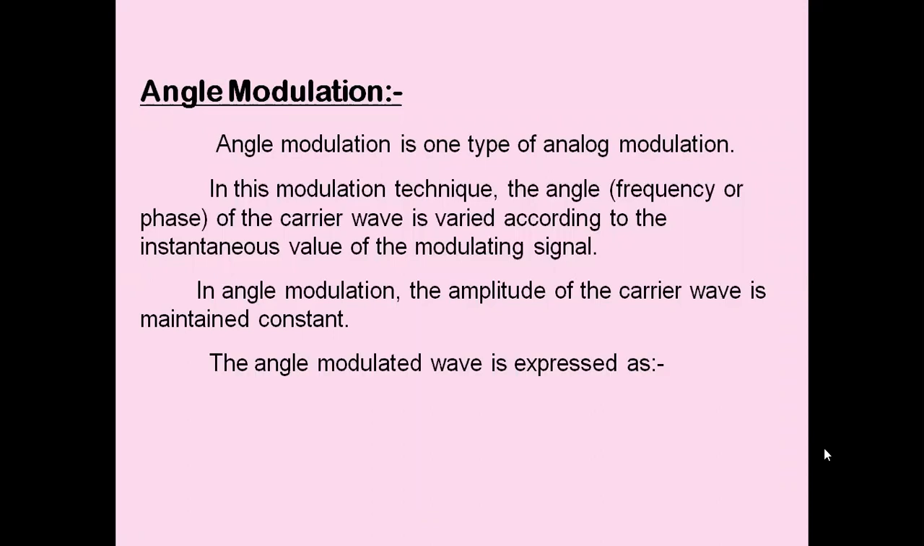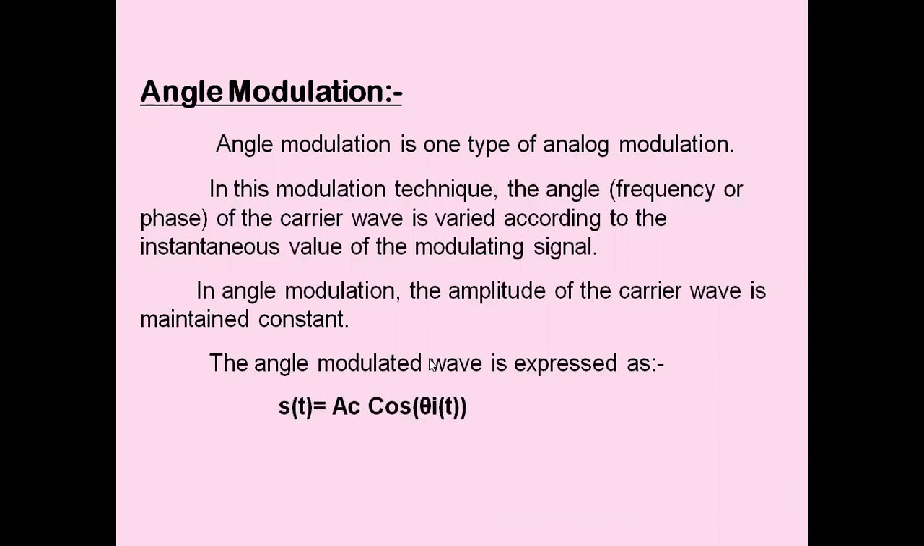So there are two types of angle modulation, namely frequency modulation and phase modulation. Frequency modulation is a form of angle modulation in which the frequency of the carrier wave is varied in accordance with the instantaneous amplitude of the message signal, whereas in phase modulation, the phase of the carrier is varied in accordance with the amplitude of the message signal.